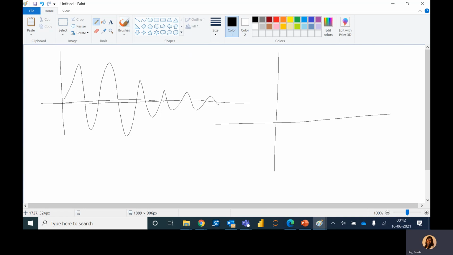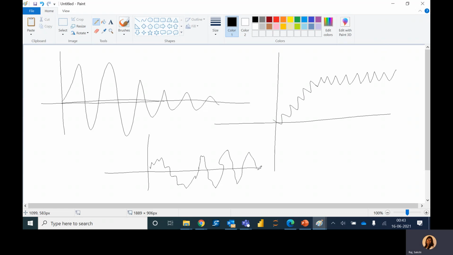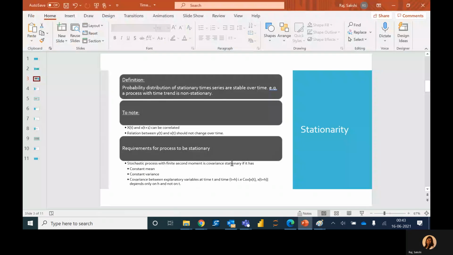Another process, let's say constant variance. There is not much swing, so we can say it has a constant variance, but definitely this process doesn't seem to have a constant mean. Hence, these two processes are not stationary. Another one, let's see. This process seems to be stationary, not much swing, and the mean is also around 0.